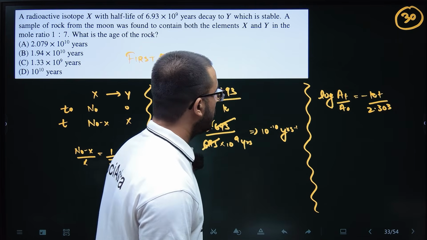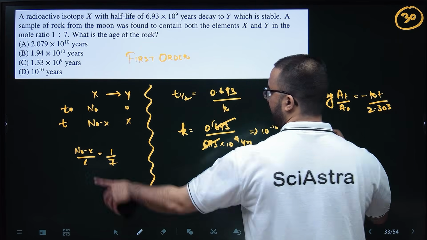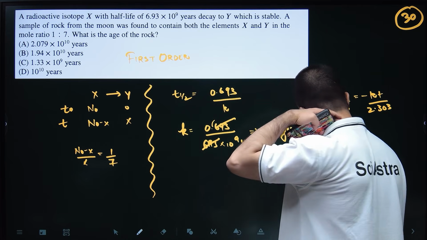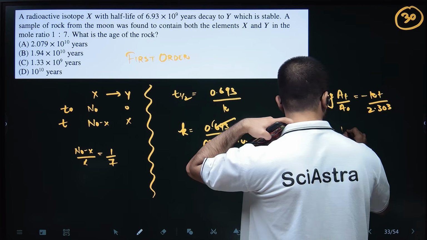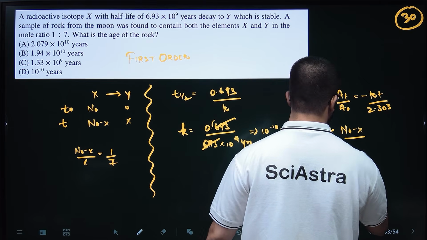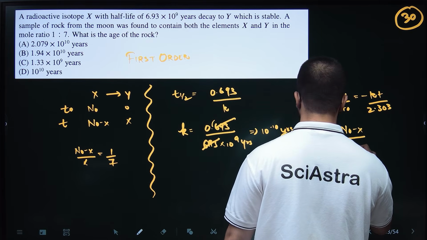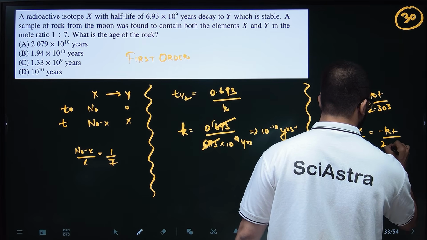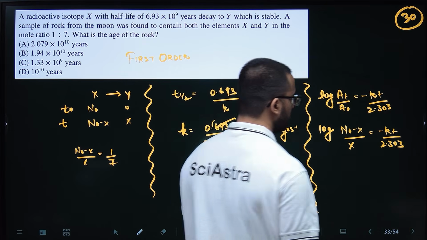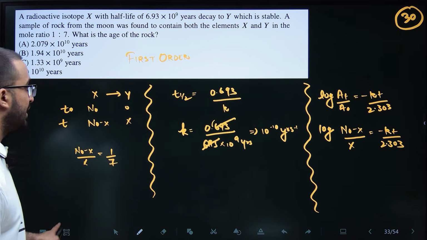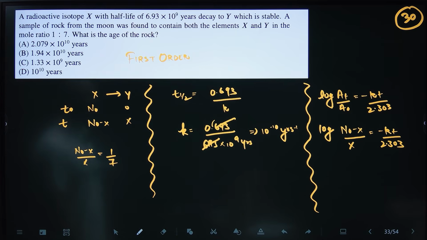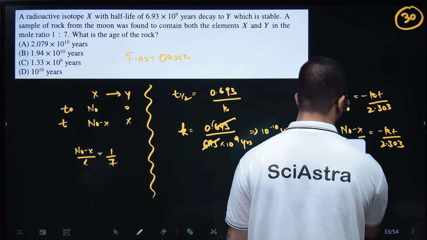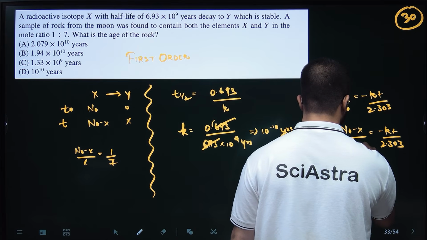So At is Nt, and Nt is basically N naught minus X, so this will be log of N naught minus X by X equals minus Kt by 2.303. No, A naught was N naught, sorry. A naught was N naught.